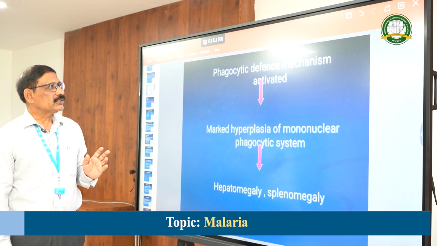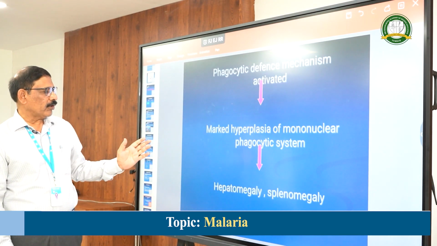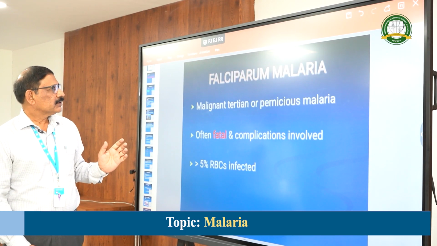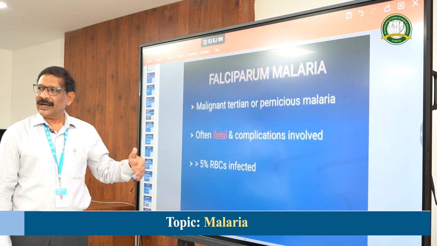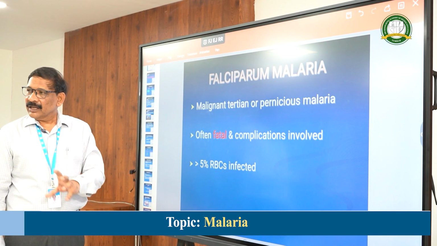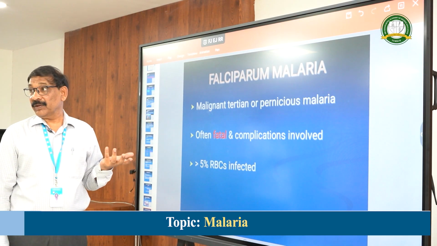These are the things which appear in the normal or benign type of malaria. Whereas in falciparum malaria, other than this, because of the blockage of the capillaries in the organs, it may occur in the brain, leading to cerebral malaria.